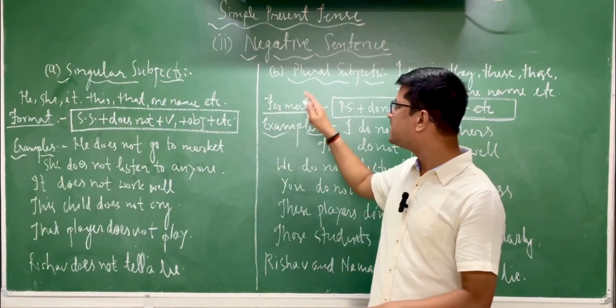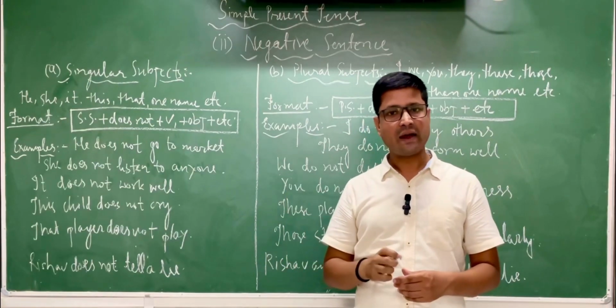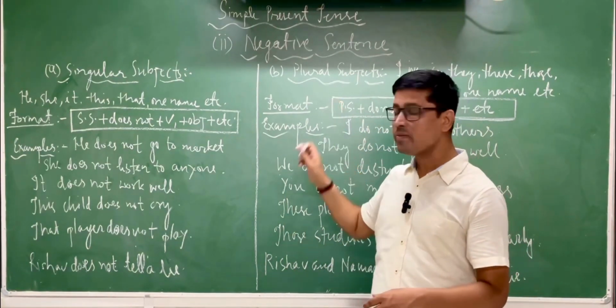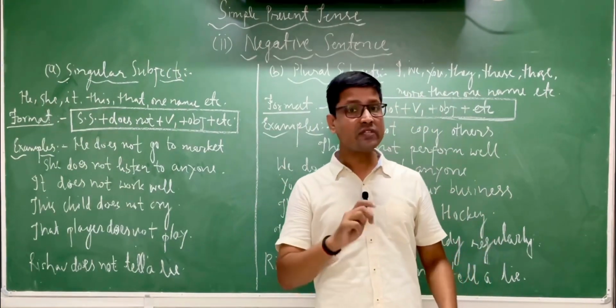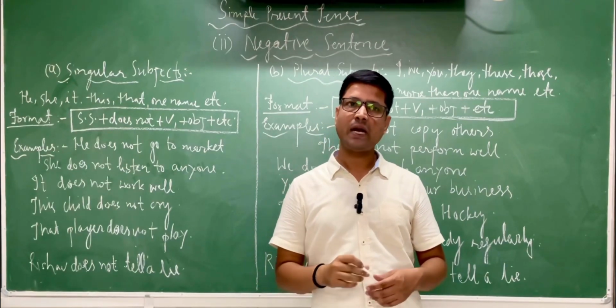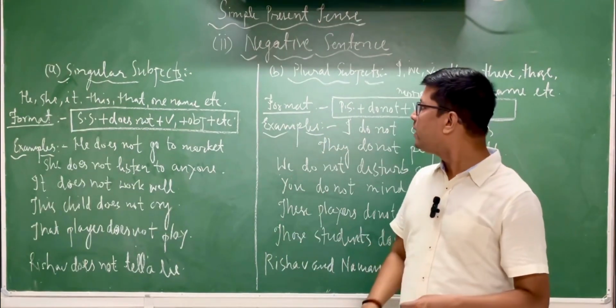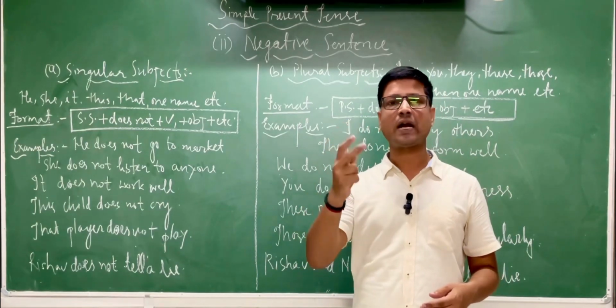And we started the number one sentence, affirmative sentence, in the last video. Now I am going to start the second one, that is negative sentence. And negative sentence has two parts, my dear students, my dear viewers, my dear learners, my dear friends. You have to understand that negative sentence has two parts.